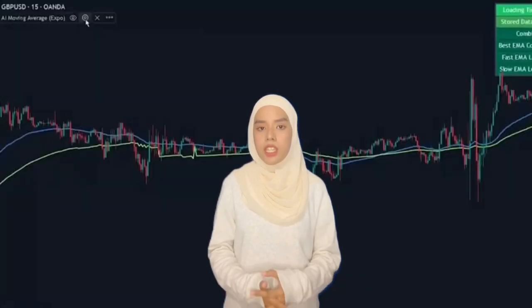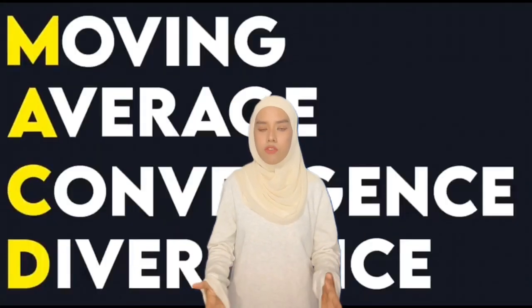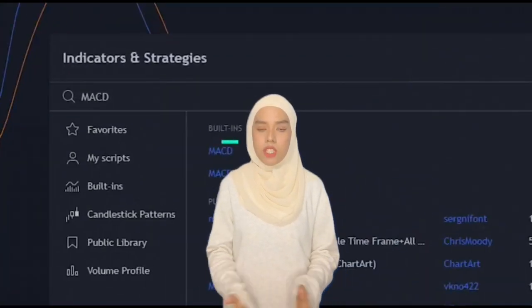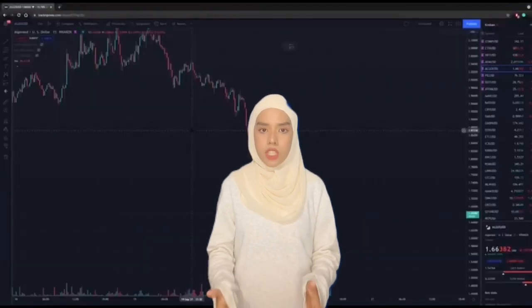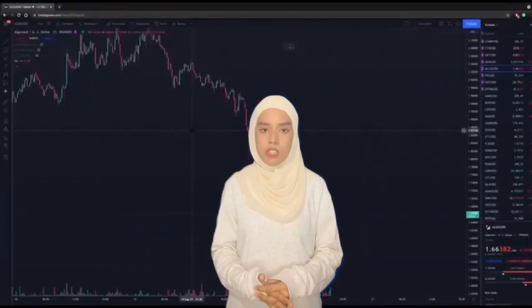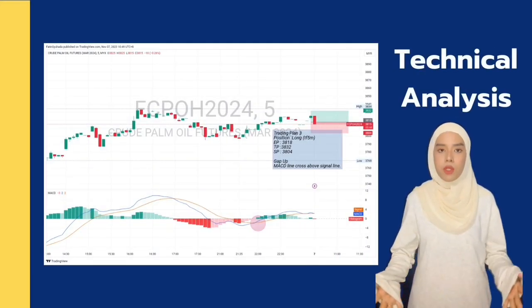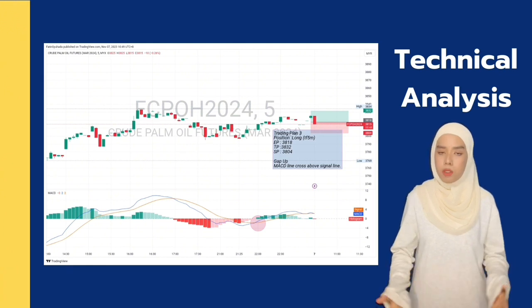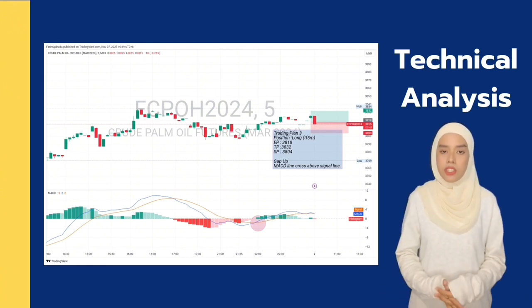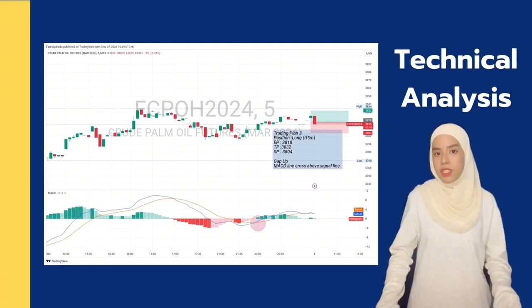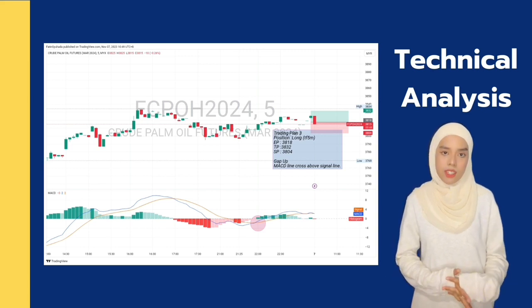The technical indicators that we use are moving average, MA, moving average convergence divergence, MACD, stochastic, rate of change, ROC, and relative strength index, RSI. For example, our team strongly decided to trade FCPO March 2024 in a long position since the MACD indicator shows a buy signal. The MACD line crossed above the signal line.